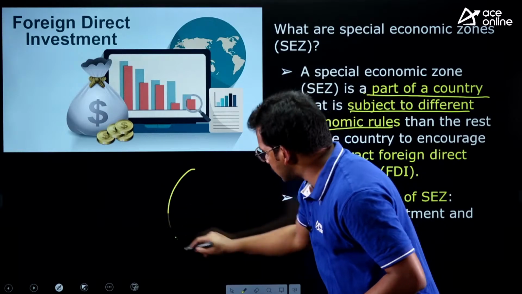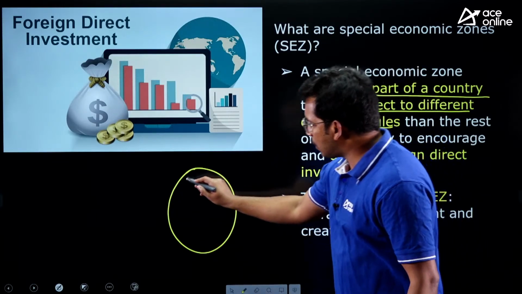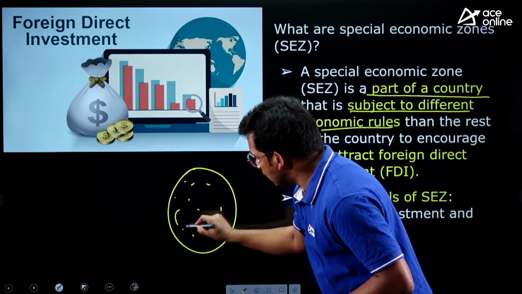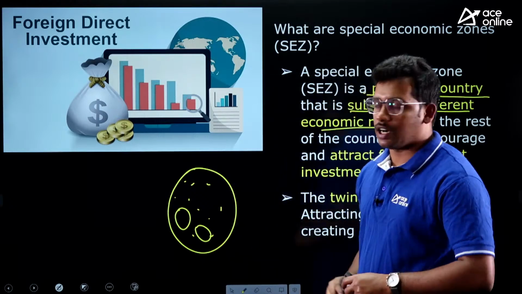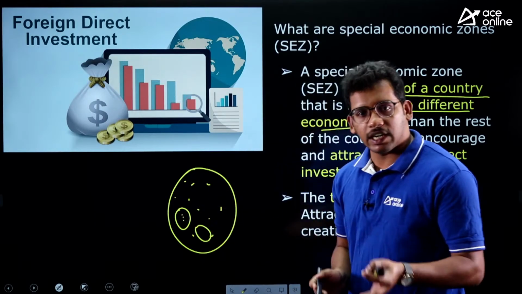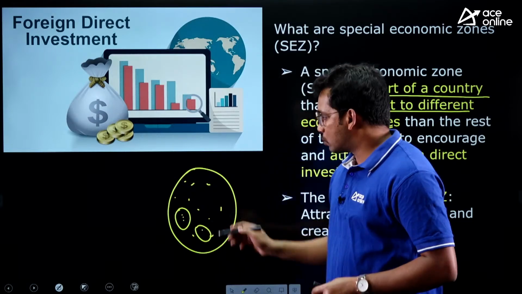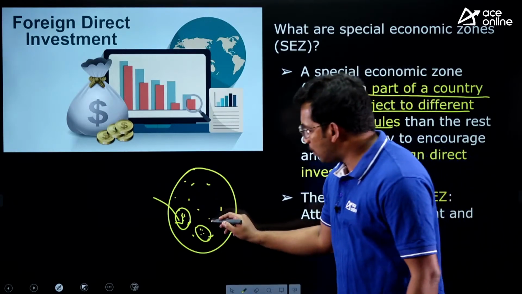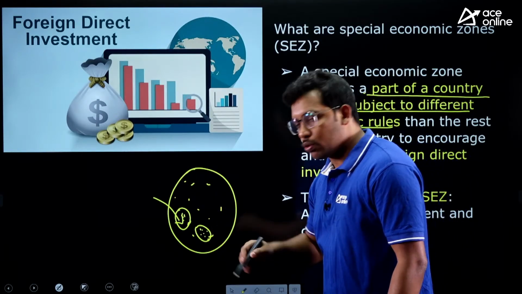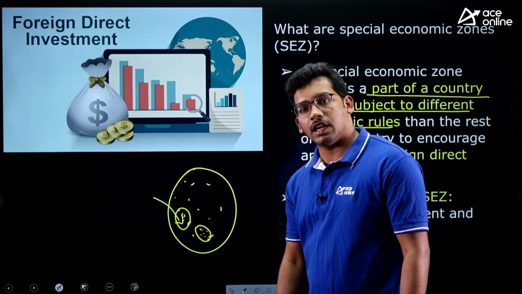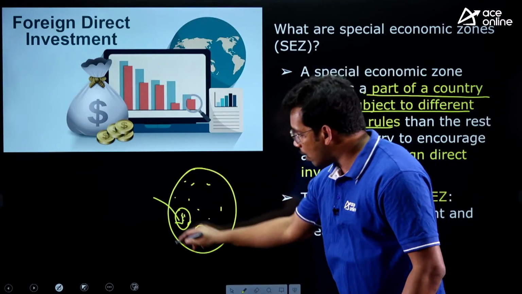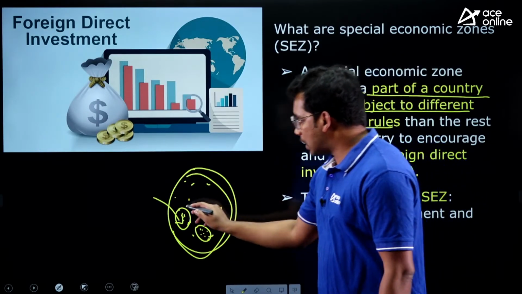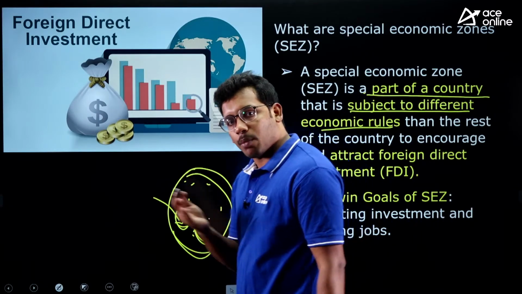For example, India has this much area, and the government collects taxes from all of it, under certain rules and regulations. But the government creates certain areas within the country where certain taxes, rules and regulations are excluded, so that companies from other countries will come and invest here. So there will be more employment generation and more production of goods and services from these areas. The country's overall employment will increase, and financial resources will also be raised. That's why the government has created special economic zones.